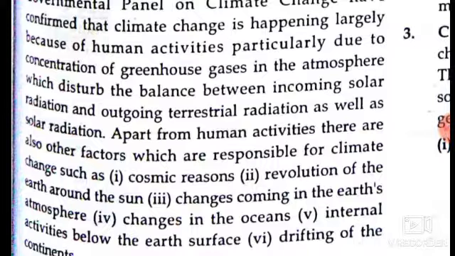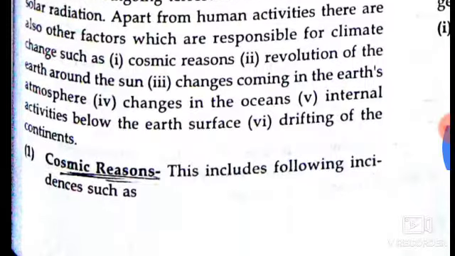Apart from human activities, there are other factors which are responsible for climate change, such as cosmic changes, revolution of the Earth around the Sun, changes coming in the Earth's atmosphere, changes in the ocean's internal activities below the Earth's surface, drifting of the continents.